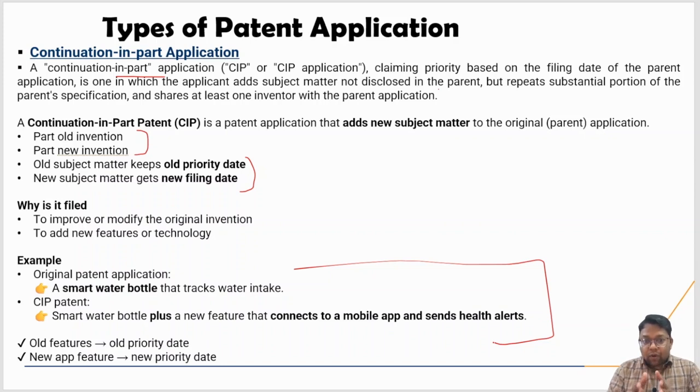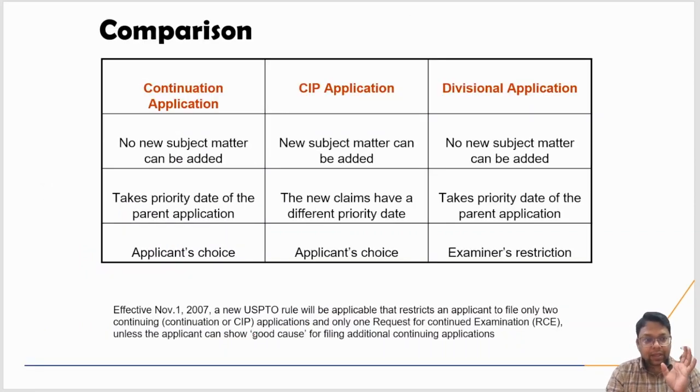A smart bottle is a water bottle that tracks water intake with the help of a mobile app. So in that situation, what kind of things will be happening? The things will be happening with respect to the old feature and the new feature. This is very important. Here we look at the difference between continuation and continuation-in-part, and it will become clear.